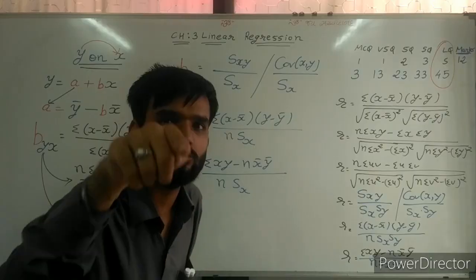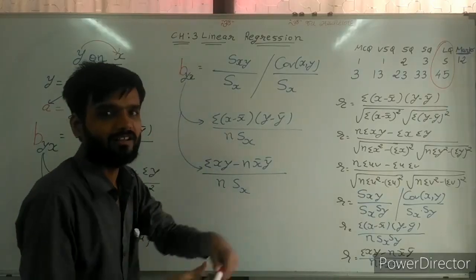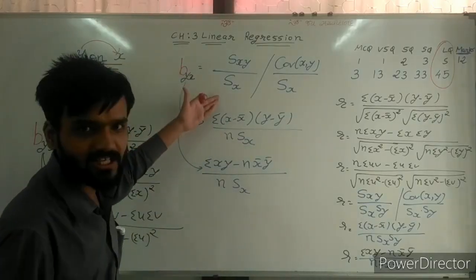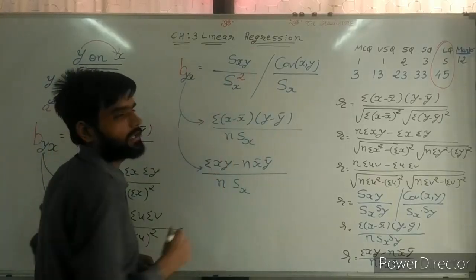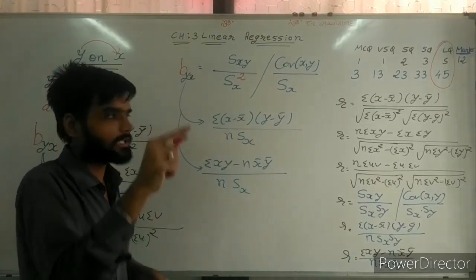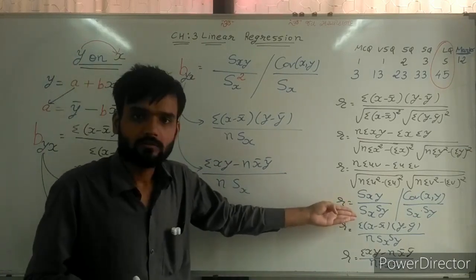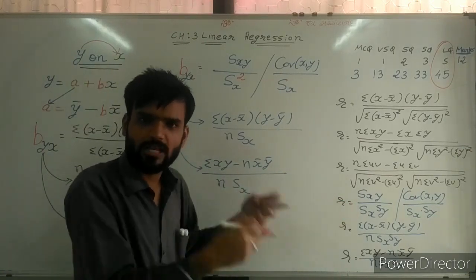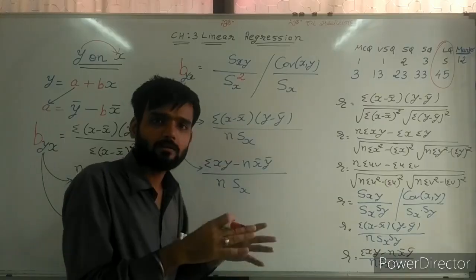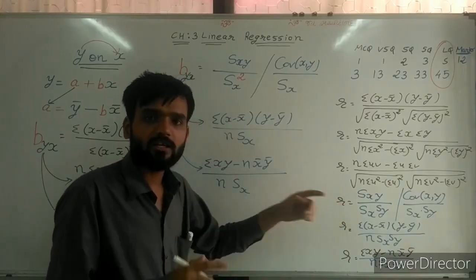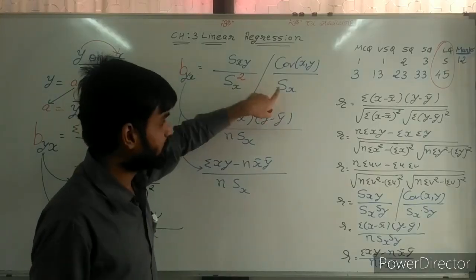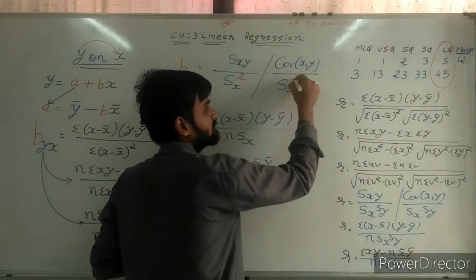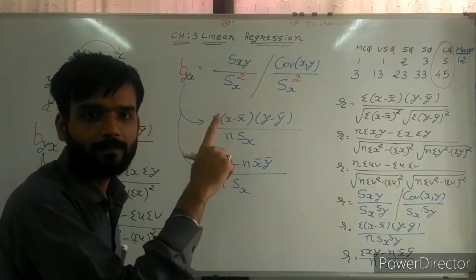So what we need to do, that is a very important thing. Sir, in this case, we have to write Sx square, because the root sign is not there, and we need to cancel it if it is there. So here root sign is not there, it means we are making square of it. Same way here also Sx square is there.